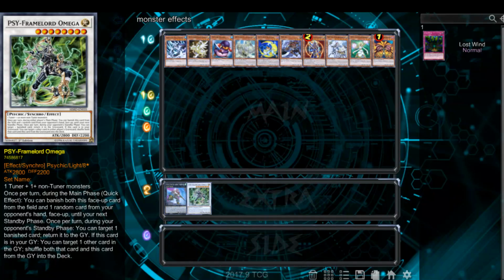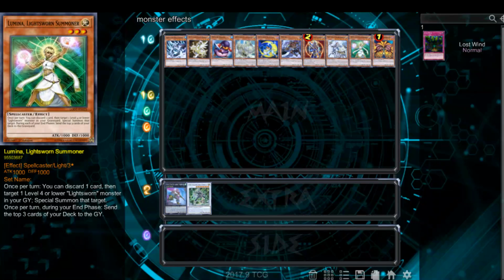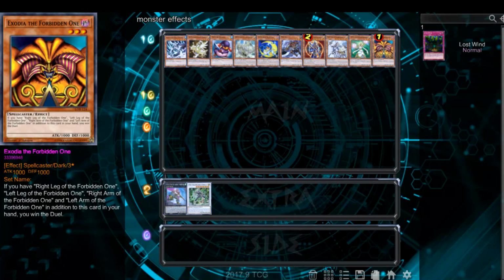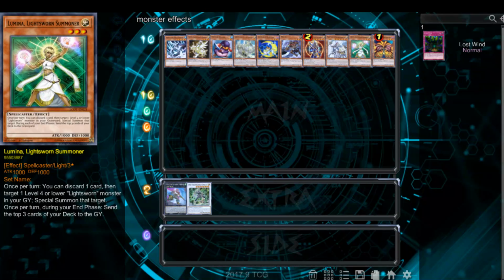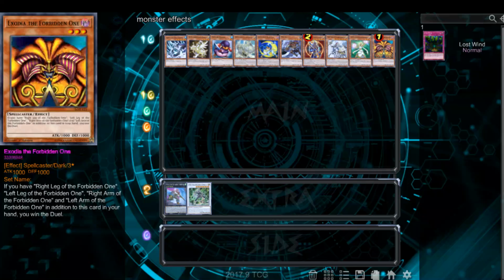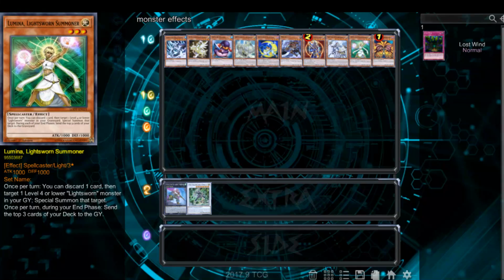Alright, last card we're talking about is Exodia, the forbidden one. Now, skip over Lumina? Or are you going to skip over the Lightsworn Summoner? Or I guess we already covered. Yeah, we covered cost and activation, and she has a mandatory effect that happens during the end phase. And so you always have to mill those cards. We've already covered cost, which is discarding. But the mandatory effects, as the name would suggest, they are mandatory. You have to do them.